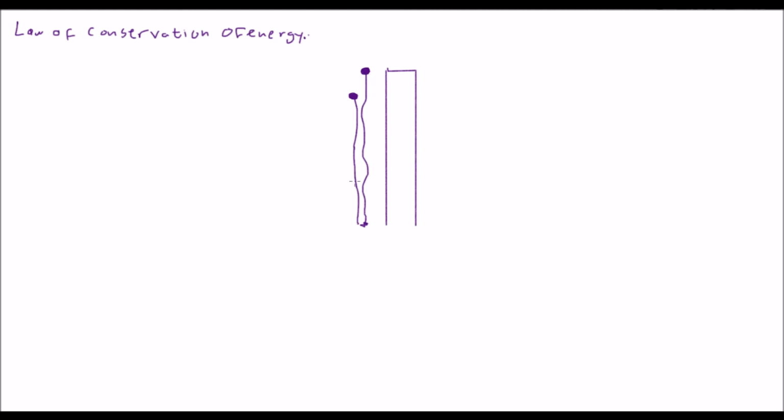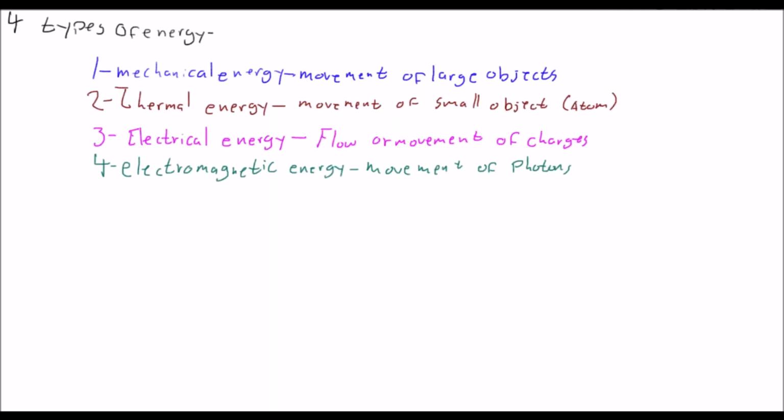When we drop this ball, it's going to be experiencing air resistance. It's going to slow it down a little bit, but more importantly, it's going to take away some of the energy. When the ball hits the ground, it's going to take away a little bit more of the energy. But where did it go? That's where we have to turn around and go back and look at these four types of energy. We know that mechanical energy is the movement of large objects, so a ball. Electrical energy, flow of movement of charges, really doesn't fit.